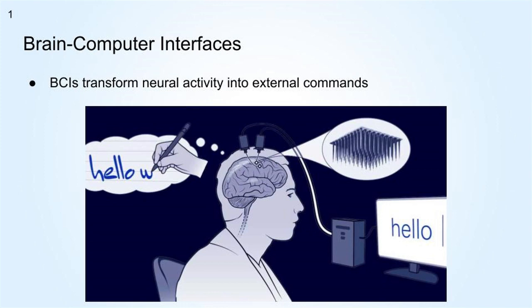First of all, what are brain-computer interfaces? BCIs are communication and control systems that allow direct interaction between the human brain and computers. These interfaces enable people to send and receive information from computers using neural signals. Basically, BCIs transform neural activity into external commands.